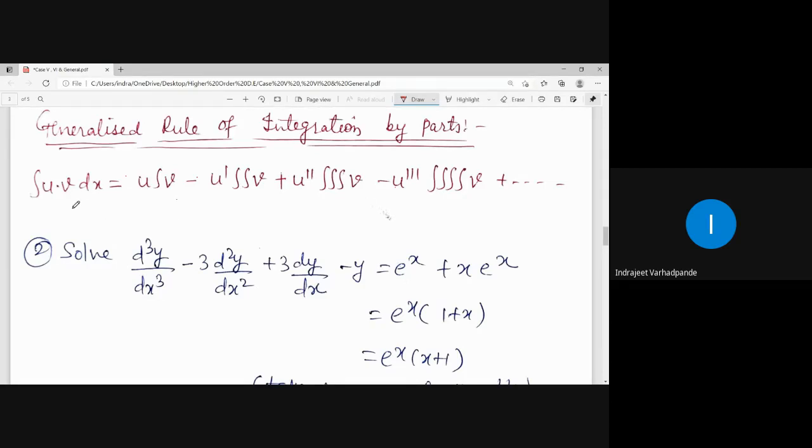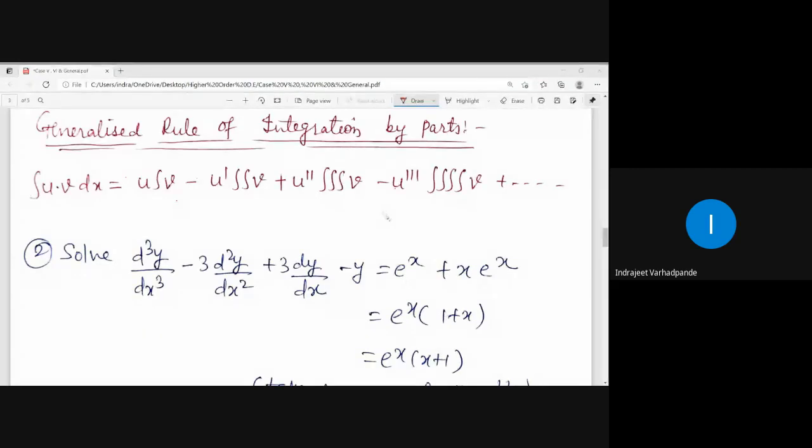So the generalized rule for integration by parts is applicable except for the logarithmic and exponential term, because integration of the exponential term is endless. Integration of e to the power x is e to the power x. Again integration of e to the power x is e to the power x. So it is not applicable to that case. Also it is not applicable to the logarithmic term.